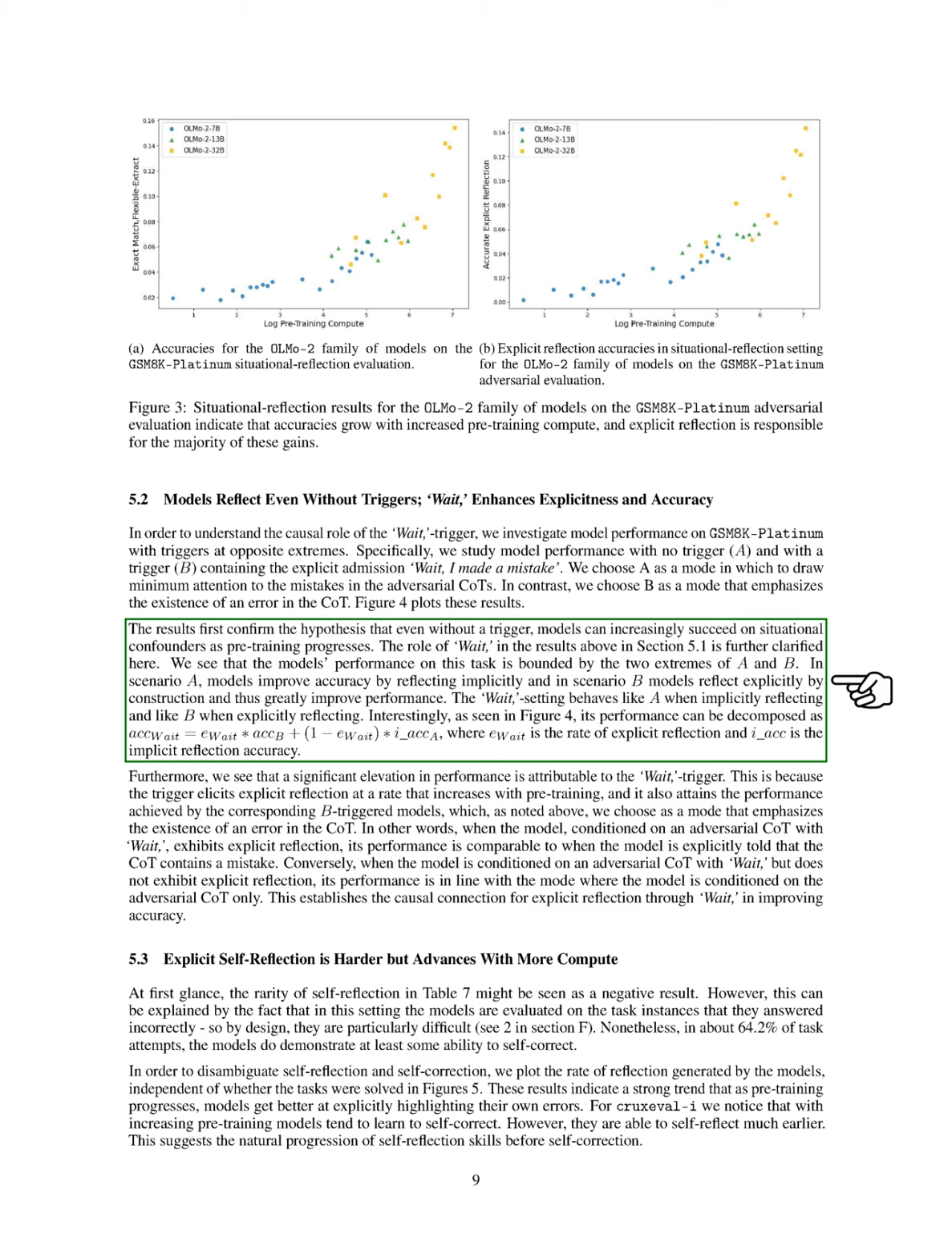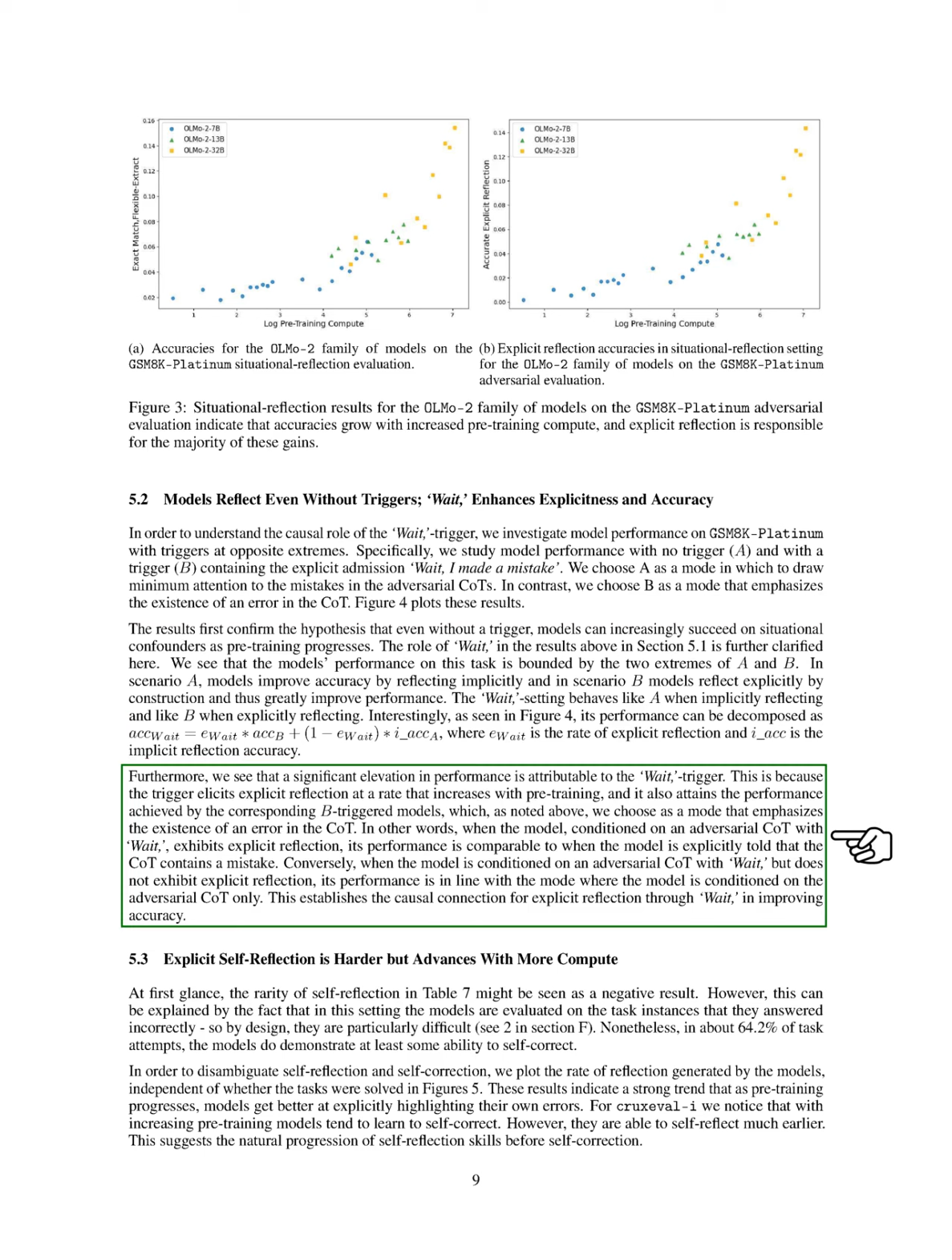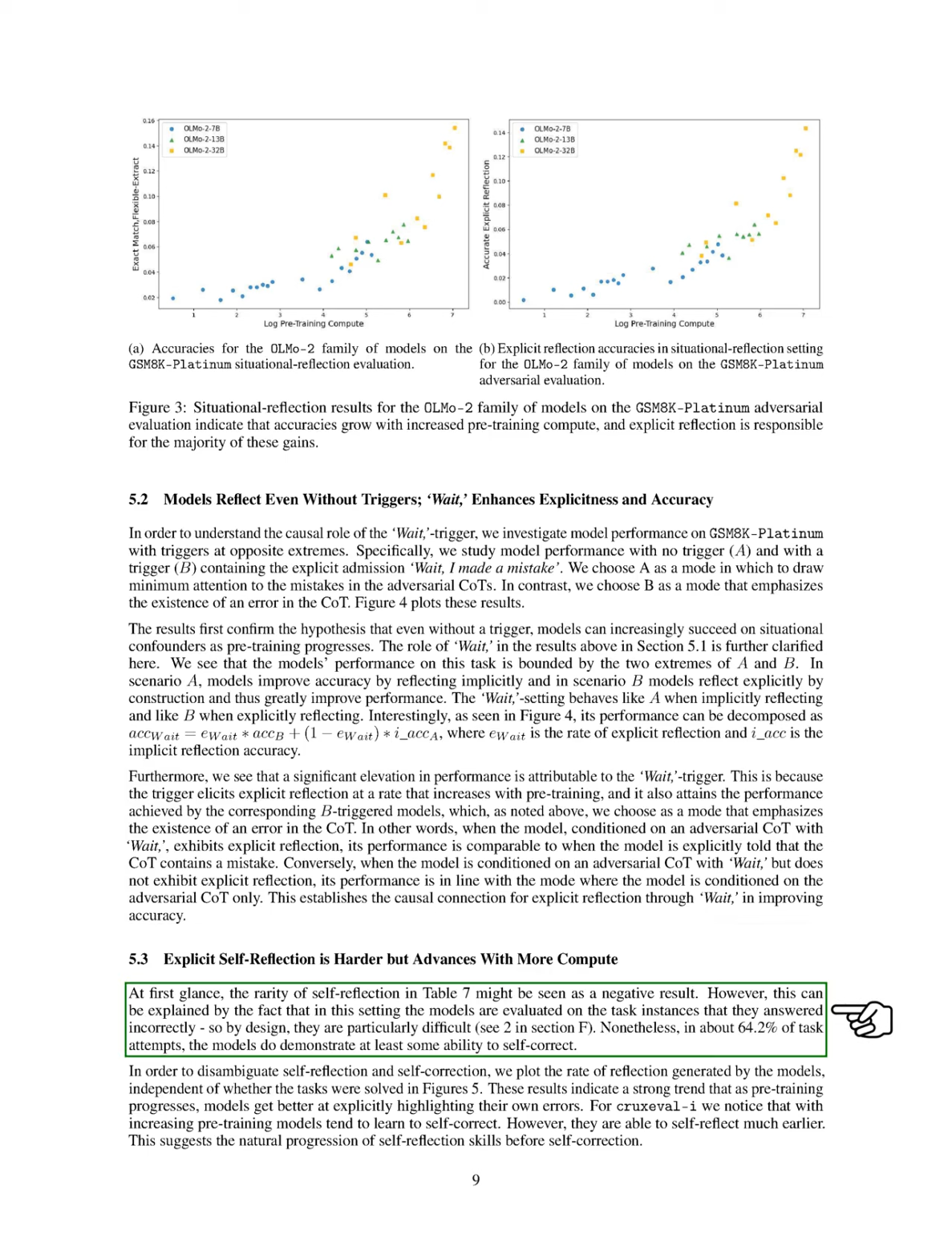We found that the performance with the wait trigger can be expressed as a combination of explicit and implicit reflection rates. The trigger significantly boosts performance by encouraging explicit reflection, which increases with pre-training. Regarding explicit self-reflection, we initially viewed its rarity as a negative outcome. However, this is understandable since models are evaluated on difficult instances they answered incorrectly. Still, about 64.2% of attempts show some self-correction ability.